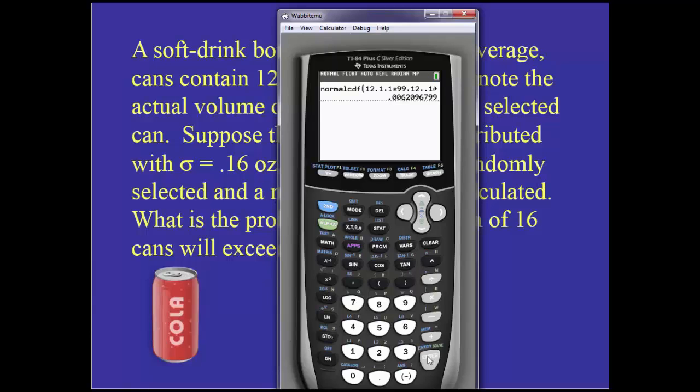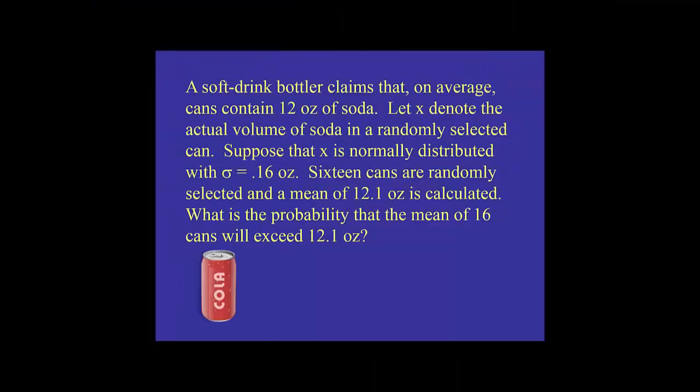And we get a probability of 0.0062. So it's pretty unlikely that we'd get 16 cans that would be over, that they wouldn't give us too much soda. That's the point of all this.